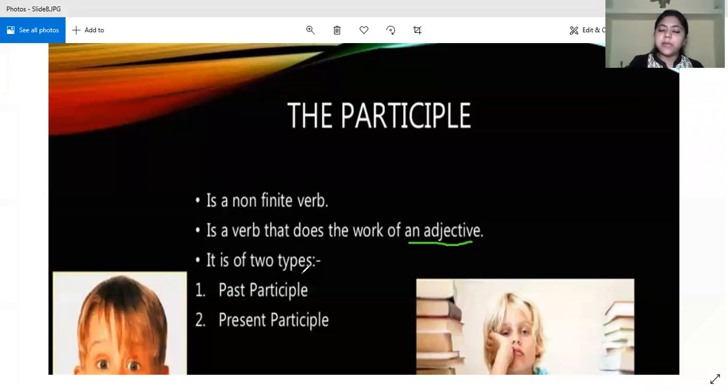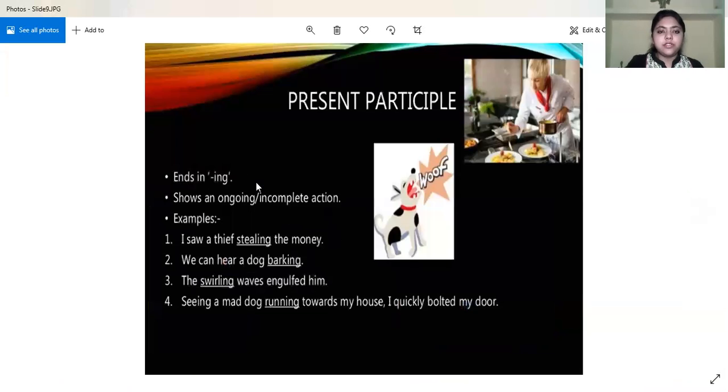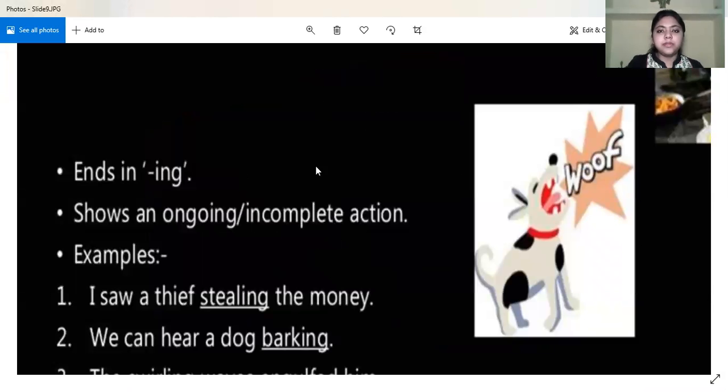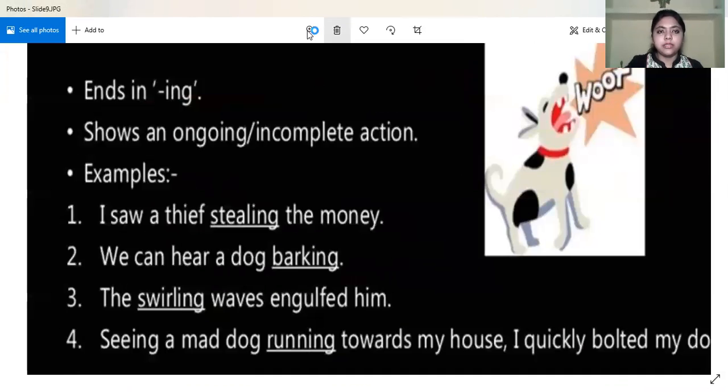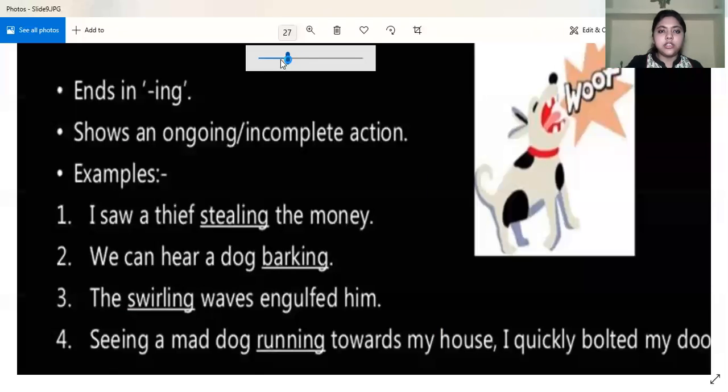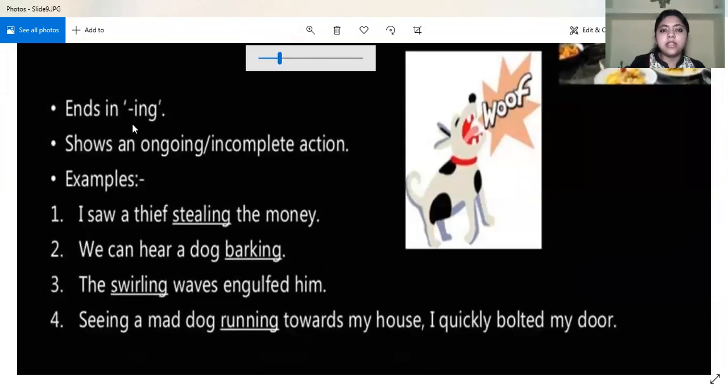And again, it is of two types. Further, it is divided into two types: past participle and present participle. So we'll find out and understand what these are. Let us see. First of all, we'll deal with the present participle. Generally, the present participle ends in "ing." We add an "ing" to the verb to make it a present participle.